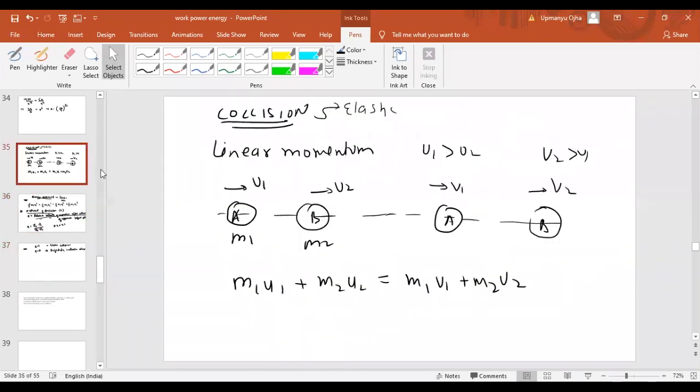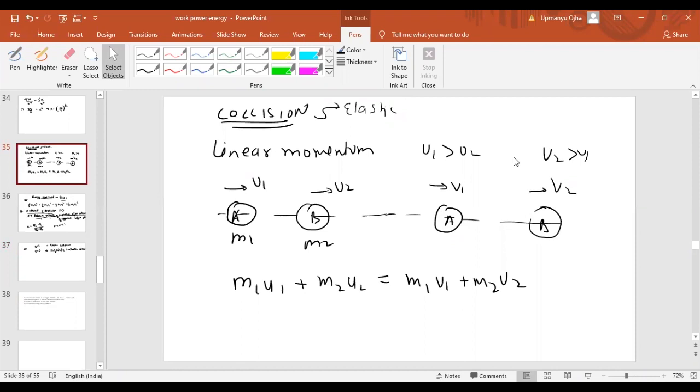Now if you come back to the first condition we have taken, when can you have E equal to 0? When body A sticks with body B, then only the relative velocity between A and B becomes 0.